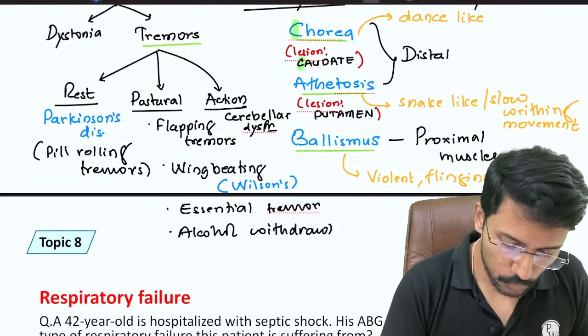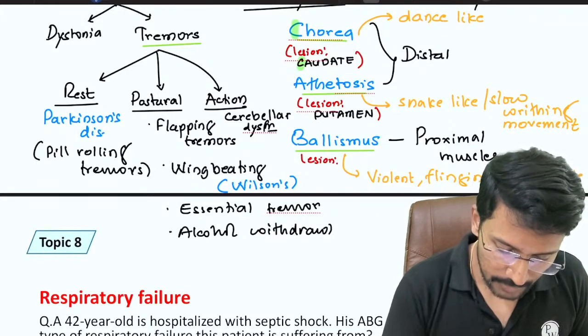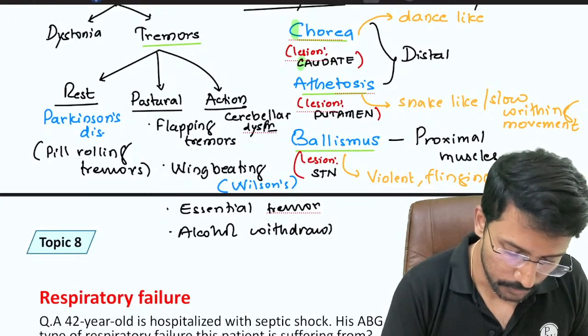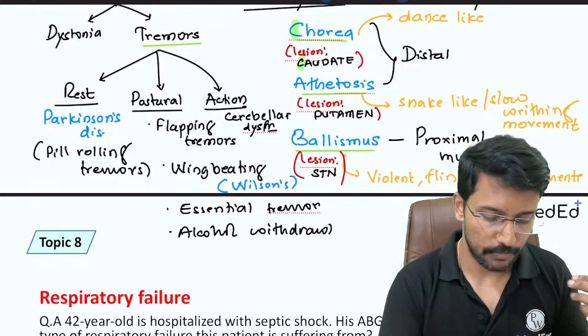And ballismus is usually due to a lesion in the subthalamic nucleus, or STN. Subthalamic nucleus lesion produces ballismus. Caudate nucleus chorea is easy to remember, C for C.